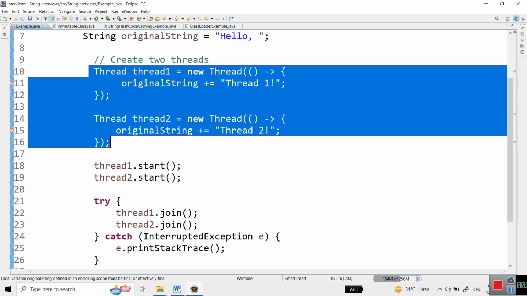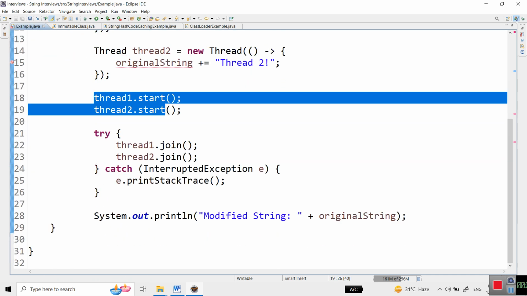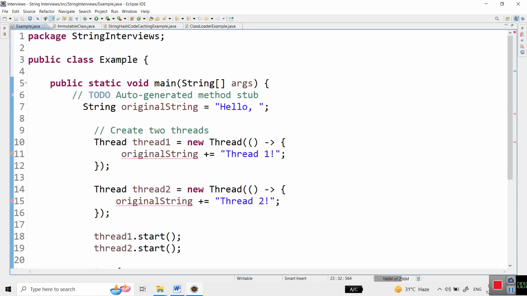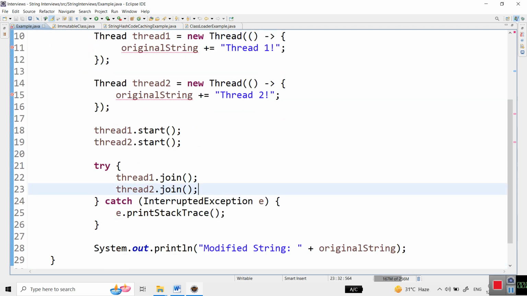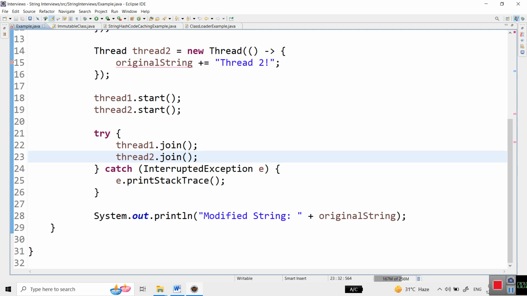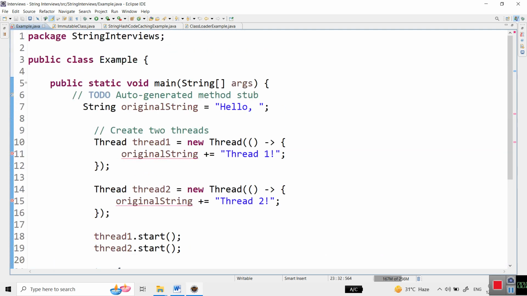After that I start the threads, and I am using a try block and joining the threads. So I am modifying the string values, right? Even though I have modified the string value, the state remains unchanged. The state will be the same. That is the reason even in a synchronized environment the state is not changing.